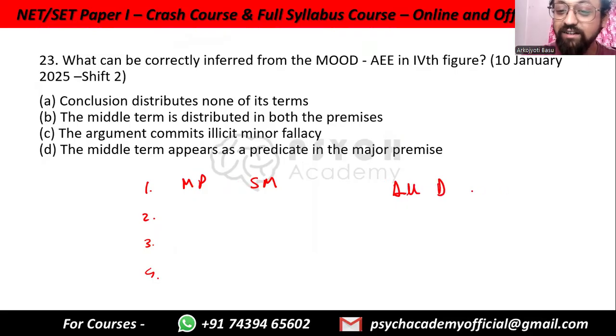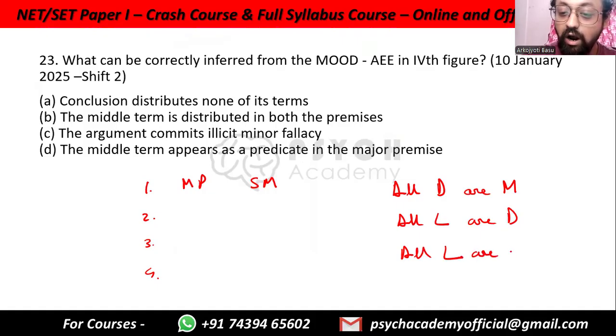All dogs are mammals. Now let's say that all Labradors are dogs. And then I can say that all Labradors are mammals. So this is the conclusion, right? This is premise 1, premise 2, and conclusion.